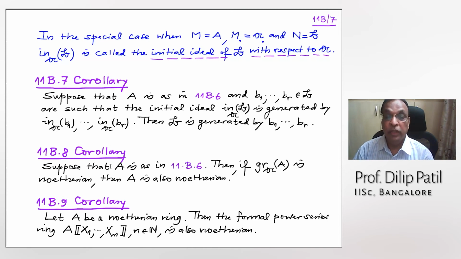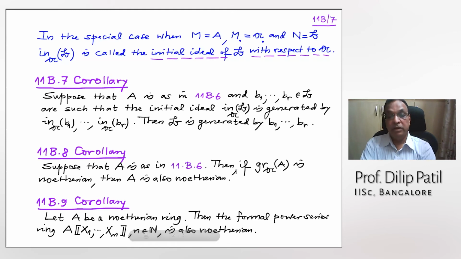All right, next corollary. As usual, A and the earlier assumption: if a graded ring is Noetherian, then A is also Noetherian. This is immediate from the above discussion. Okay, next corollary: if A is a Noetherian ring, then the formal power series ring is also Noetherian.